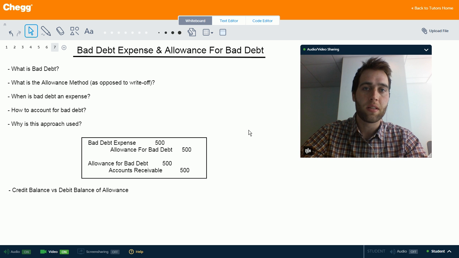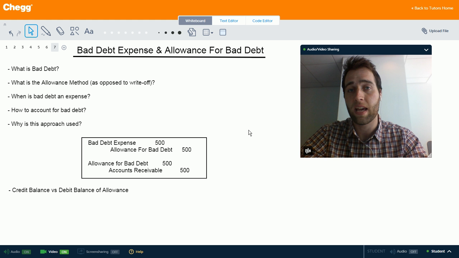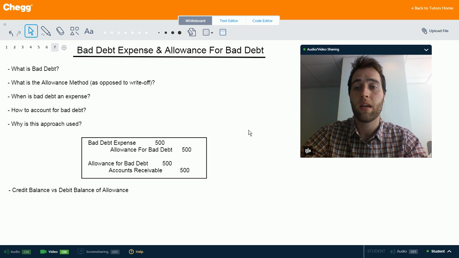So let's say, for instance, a car retailer sells a car to a customer. The customer takes out a loan, and then that customer goes bankrupt and can no longer pay the car retailer. That car retailer needs to account for that bad debt and for that money that it's never going to see now. And there are two ways to account for this. One is known as the direct write-off method, which is not what we're talking about right now. That's basically just when a customer says, hey, I can't pay you, and the company says, okay, and just writes it off. And then there's the second method, which is what we're talking about right now, which is called the allowance method.